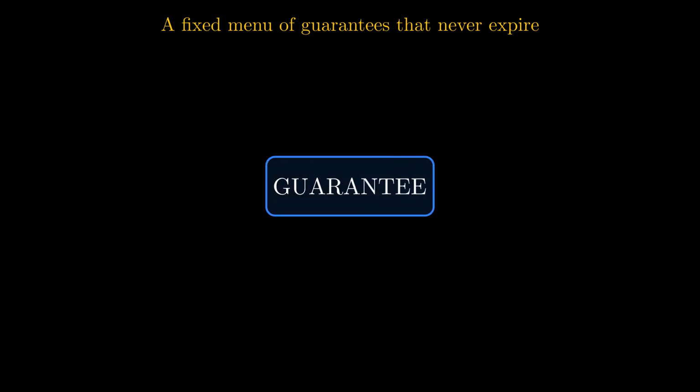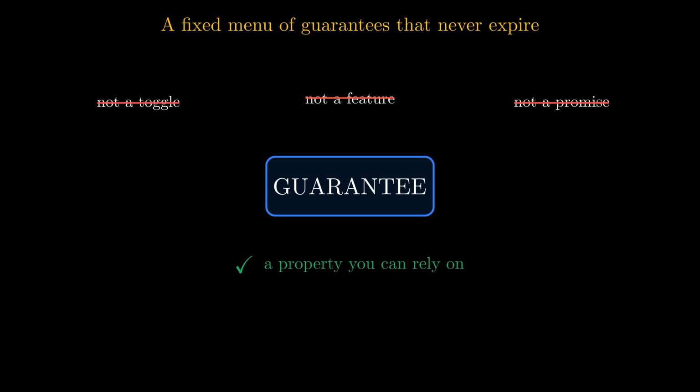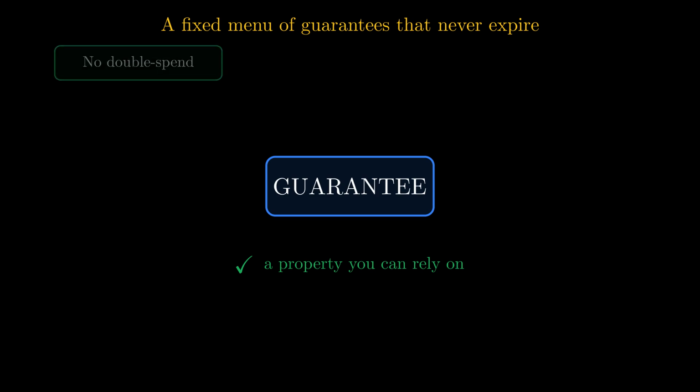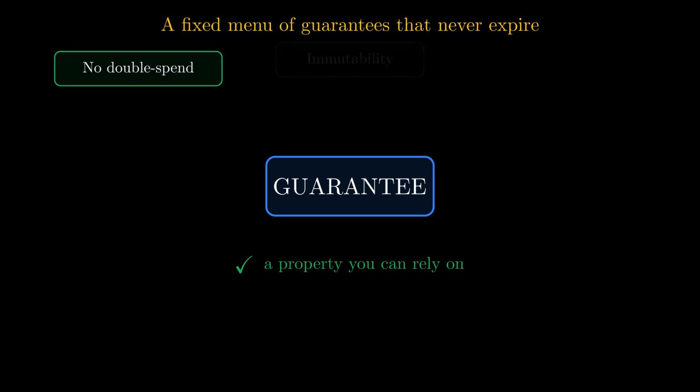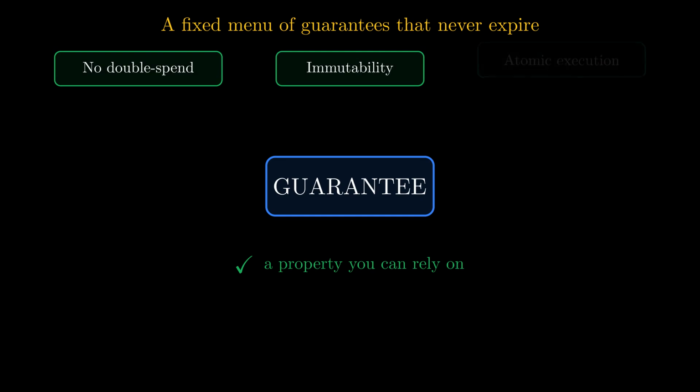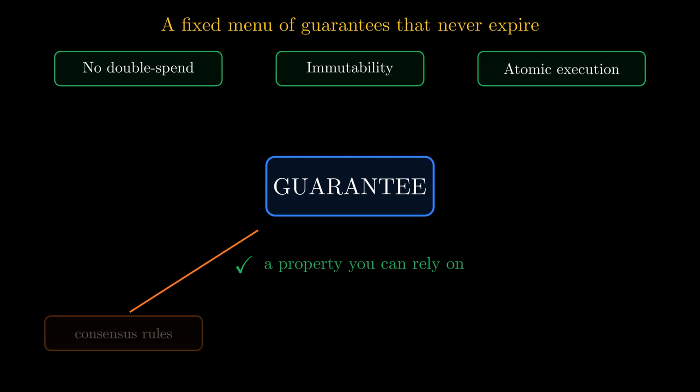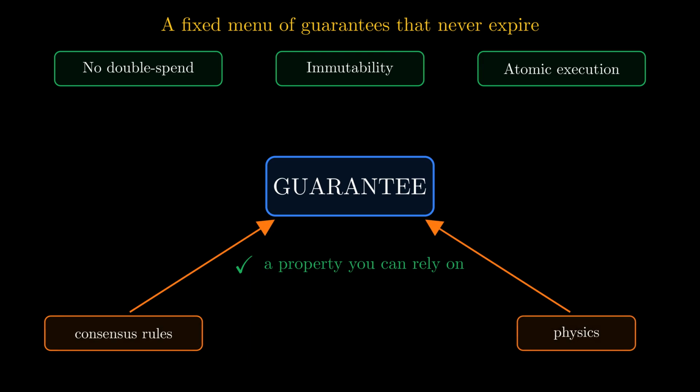The answer? Bitcoin offers a fixed menu of guarantees that never expire. A guarantee here is not a feature you toggle, it's a property you can rely on. When the system runs correctly over the long term, it always promises certain things: no double spend, immutability, atomic execution. These are not promises made by a trusted company. They're enforced by consensus rules and by physics. Those guarantees are the building blocks.